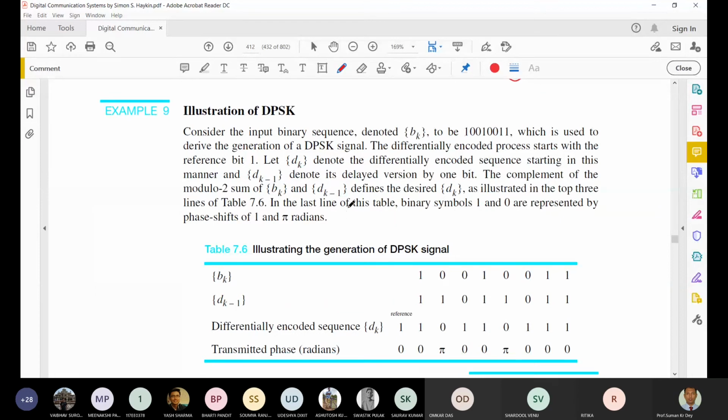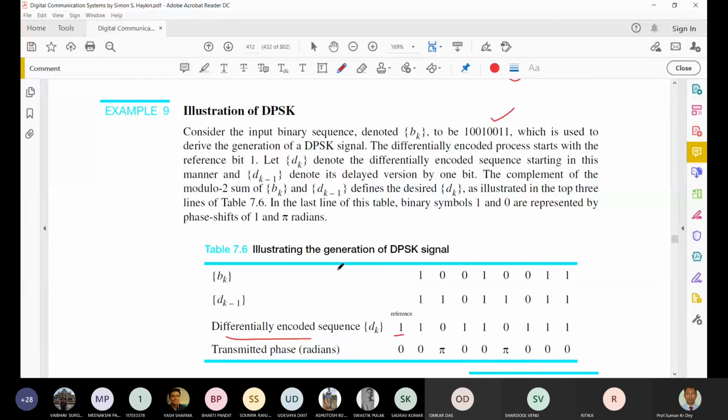Now let's take an example so it will be clear. Suppose this is the binary sequence we consider, denoted by bk. In the table we have first written bk equal to 1 0 0 1 0 0 1 1. Now we need to calculate the differential encoded signal from it. To do that, we take a reference bit, which we take as 1.